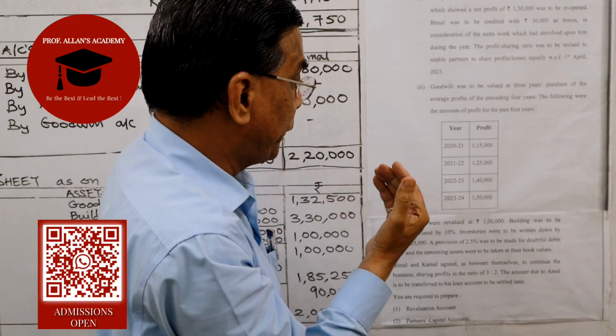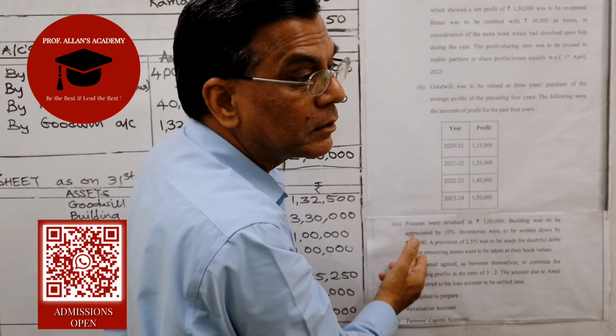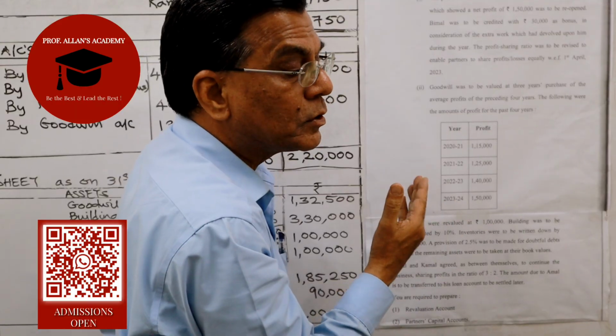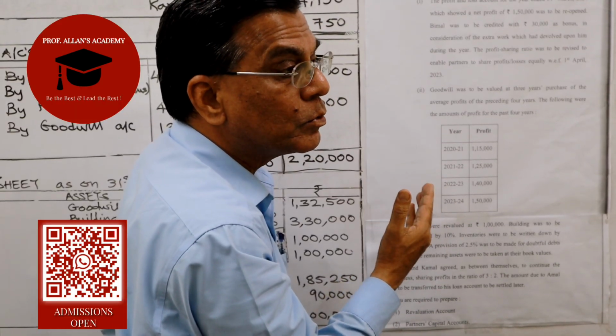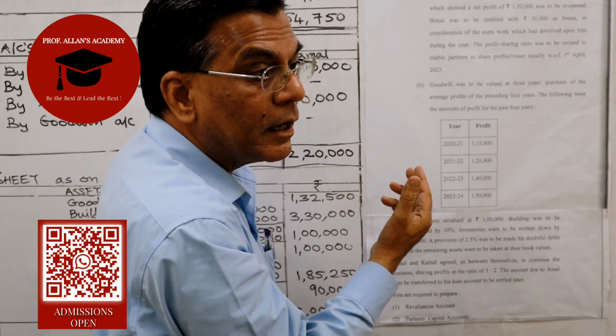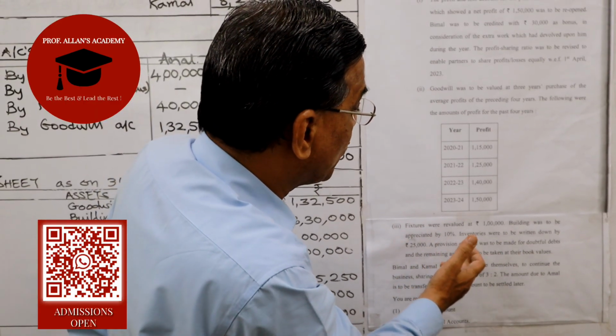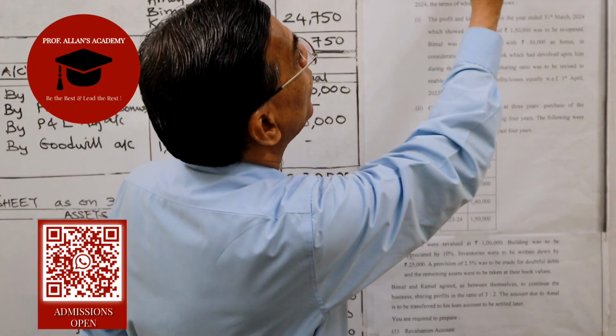So revaluation profit. Inventories were to be written down by 25,000. Written down means it's a loss. So inventories will reduce. So revaluation on the debit side, that is inventories written off. And then you are supposed to make a provision of 2.5% on the doubtful debts.